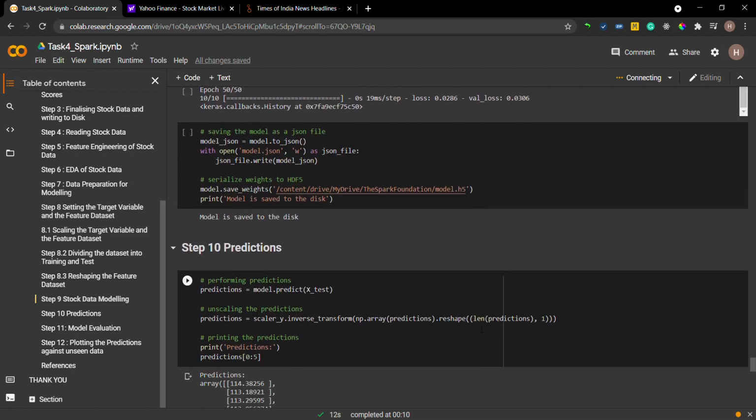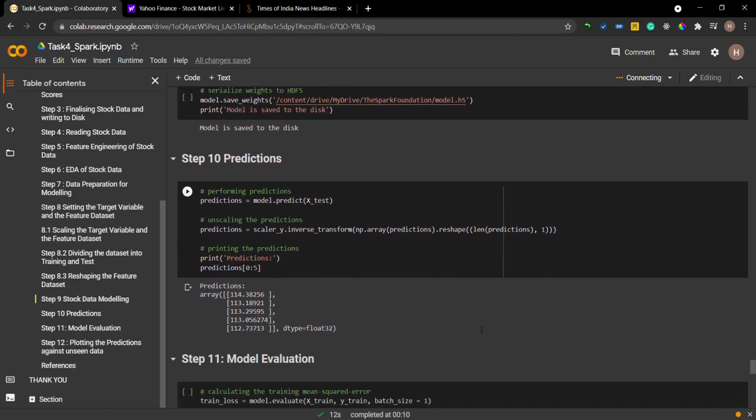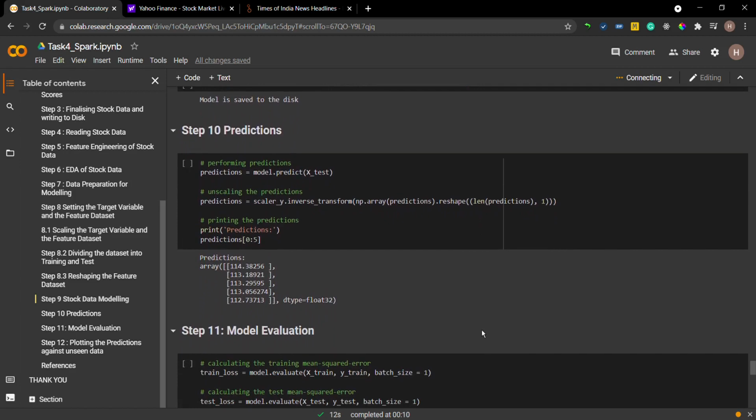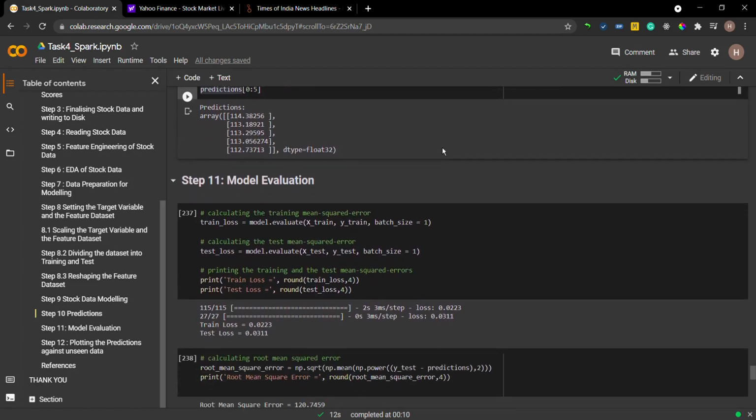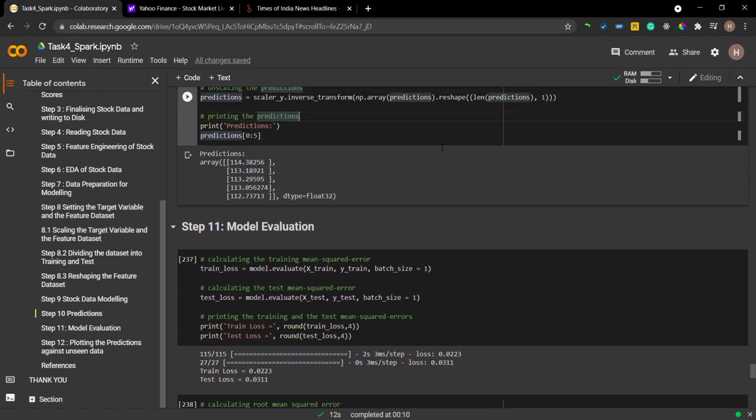Next I have done prediction on unseen data. For that I have used model.predict. As we know, model building and predictions we have done on the scaled data, so the predictions we have are not the actual predictions. So we have to unscale the predictions. That is why we are using the function inverse_transform here, so that we can unscale the predictions to get the original ones.